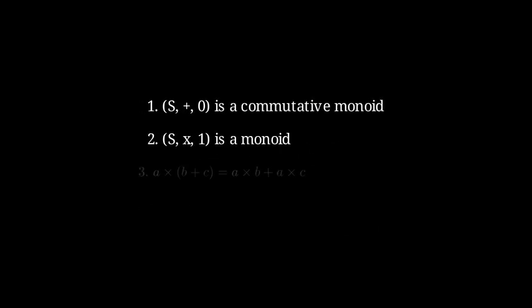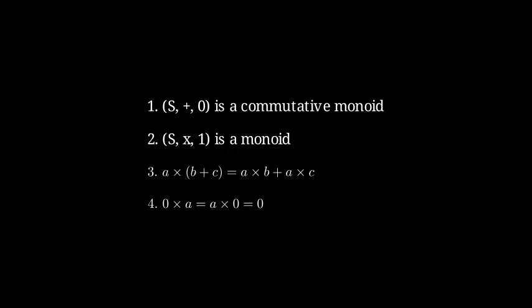First, the set with plus and 0 is a commutative monoid. Addition is associative, has identity 0, and the order does not matter. Second, the set with times and 1 is a monoid. Multiplication is associative with identity 1. Third, multiplication distributes over addition. Take the symbol A and multiply it by the sum of B and C. That comes out the same as A times B plus A times C. And fourth, 0 annihilates. 0 times anything is 0.